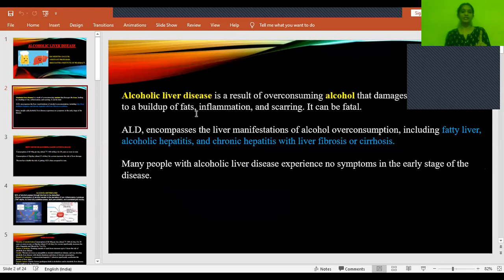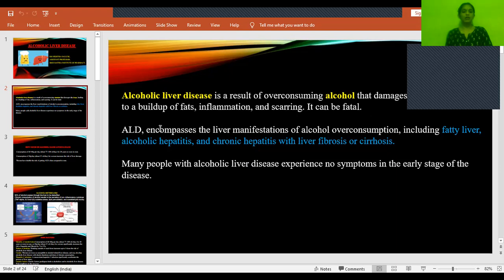The first and foremost thing is buildup of fats, and then it progresses into inflammation and then scarring. So it can be fatal. It takes place in three forms: one is fatty liver, the other is hepatitis, that is inflammation of the liver, and then scarring. What do you mean by scarring? That means formation of fibrous tissue, and formation of scar is called scarring, and the end stage we call cirrhosis. So it can be fatal if it progresses to cirrhosis.